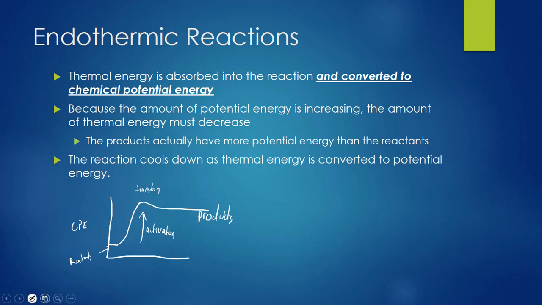But we had to put energy into this, which means if we had thermal energy being graphed here, the amount of thermal energy is actually going down. So we probably put in a bunch of thermal energy to get it started, and then as the reaction occurred, that thermal energy dropped. So again, the loss in thermal energy is equal to the gain in chemical potential energy.